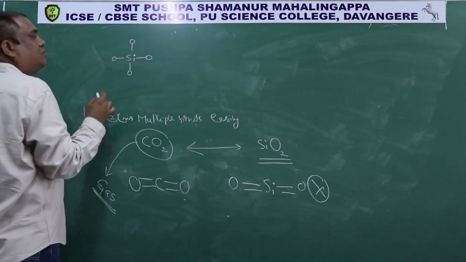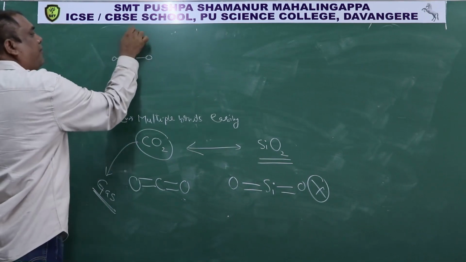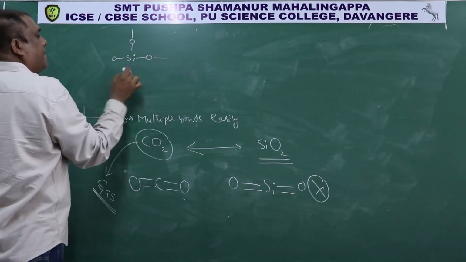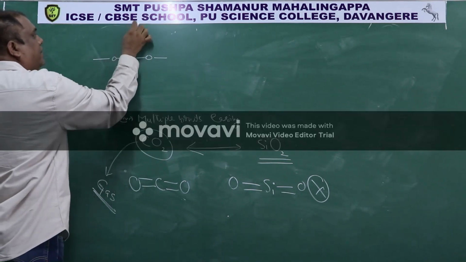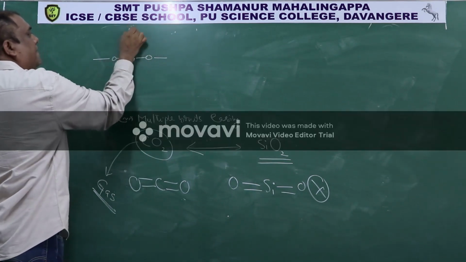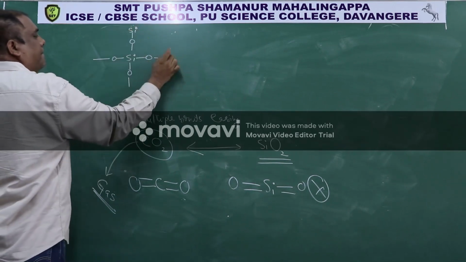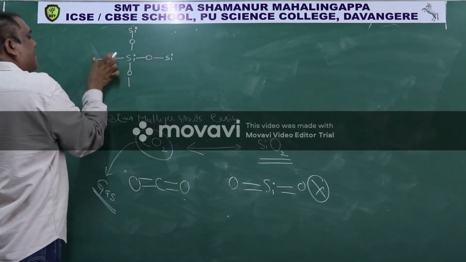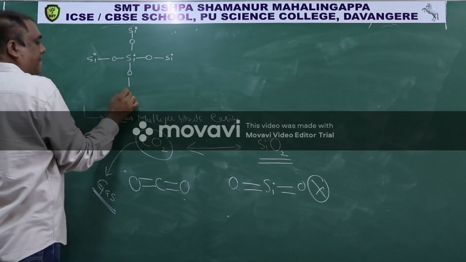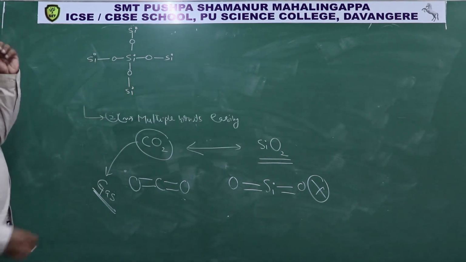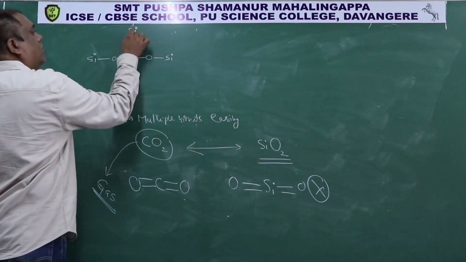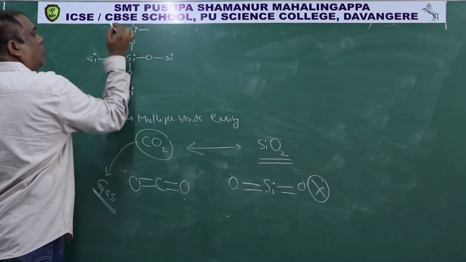Oxygen valence is 2, therefore 2 bonds. With whom? With again silicon. Now silicon valency again 4, so 1, 2, 3, 4.